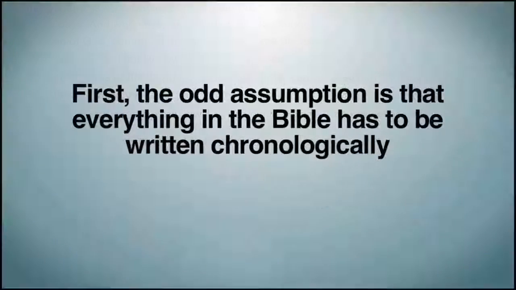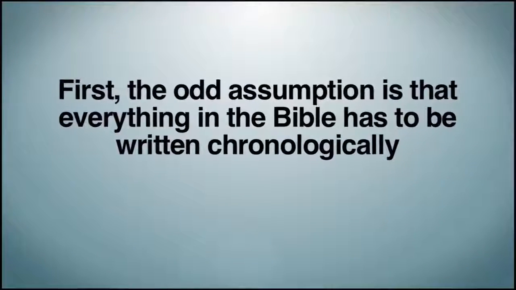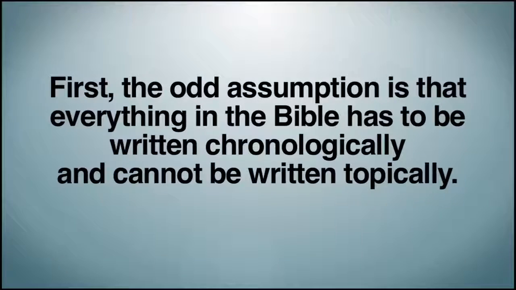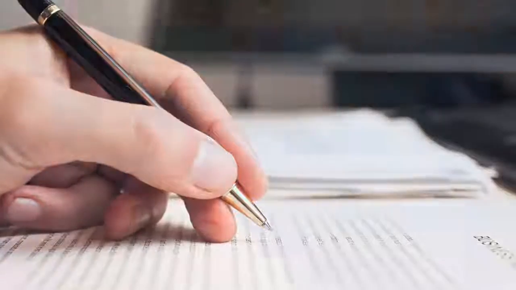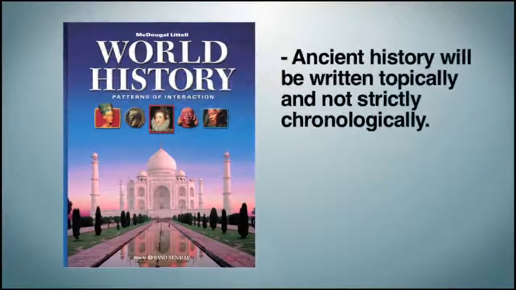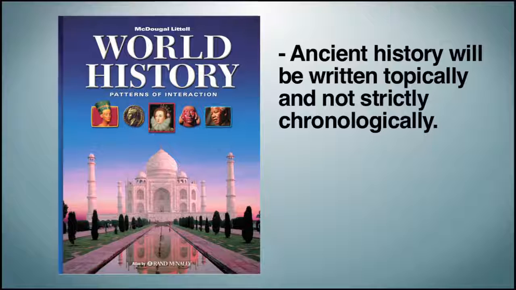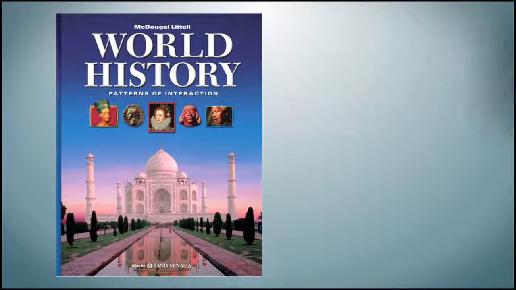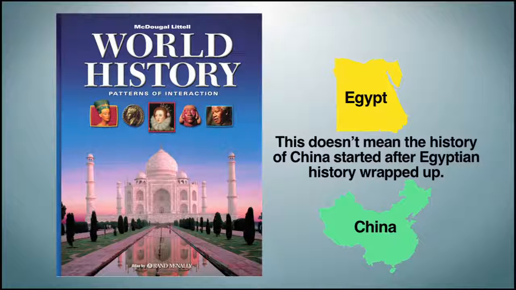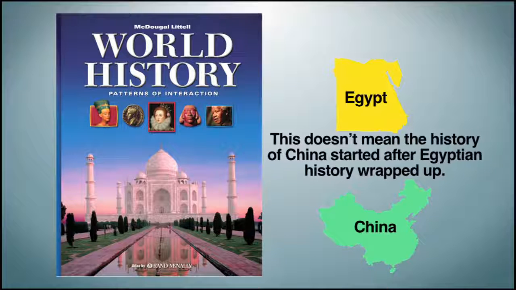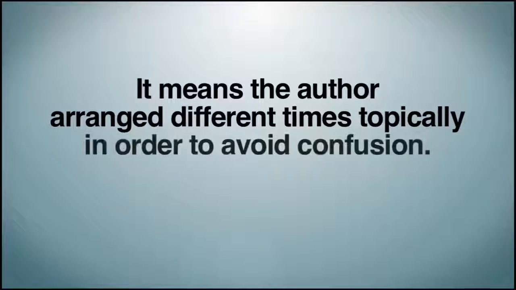First, the odd assumption is that everything in the Bible has to be written chronologically and cannot be written topically. But this does not even have to be the case by our own modern standards. In our own history textbooks, ancient history will often be written topically and not strictly chronologically. For example, we will often read a section about the entire history of Egypt, and then in the next section we will read about the history of China. But this does not mean the history of China started after the history of Egypt wrapped up. It means the author arranged different times topically in order to avoid confusion.